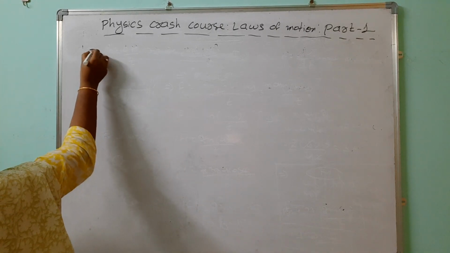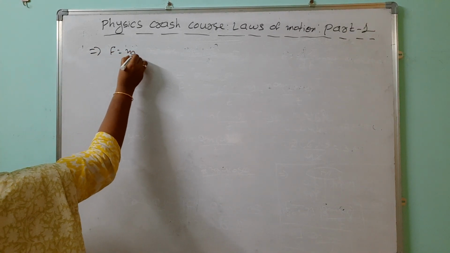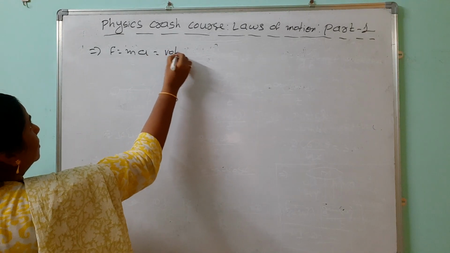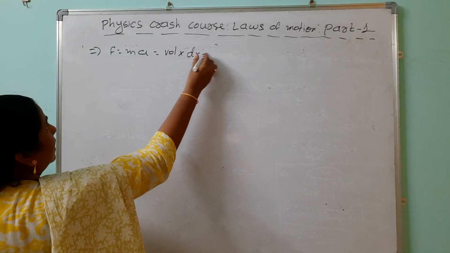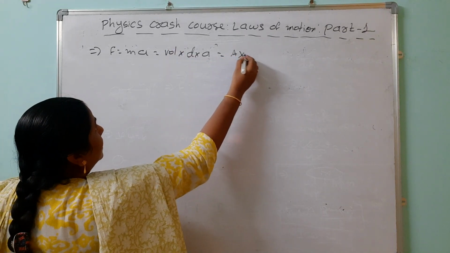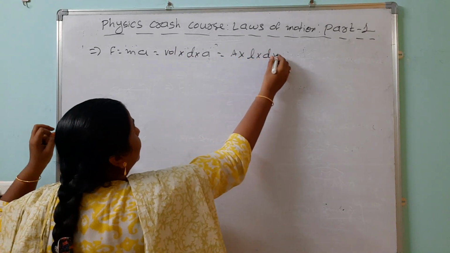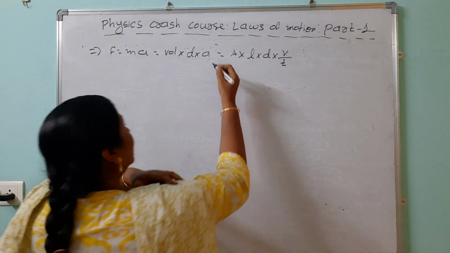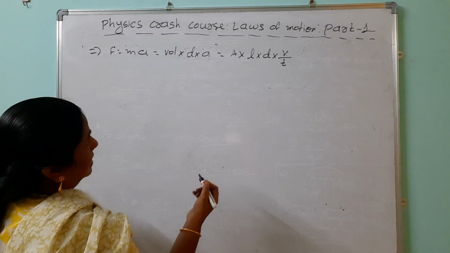Generally we are taking force equals mass into acceleration. Instead of mass, we are taking volume into density into acceleration. Instead of volume, we are taking area into length into density into, this is what? Change in velocity by time. Here initial velocity we should consider 0.